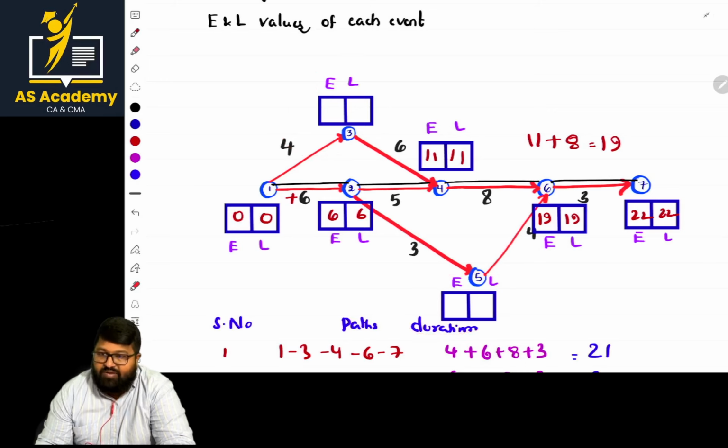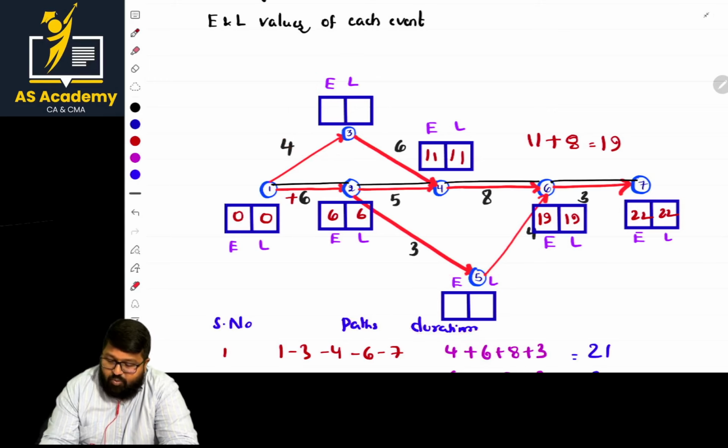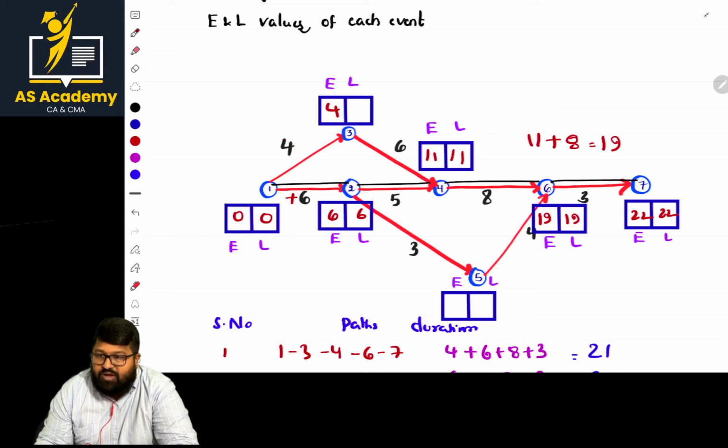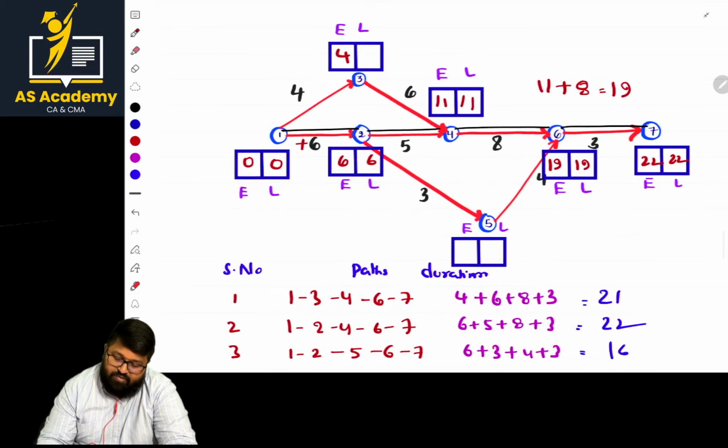How to calculate E values, sir? Basically, at this point, 0 plus duration. What is that value? It is 4. For this point, are there more than one alternative path? No. Done. What about the next one? To reach this point, how many alternative paths are there? Only one path. So automatically, what is the value? 6 plus 3. That is 9.